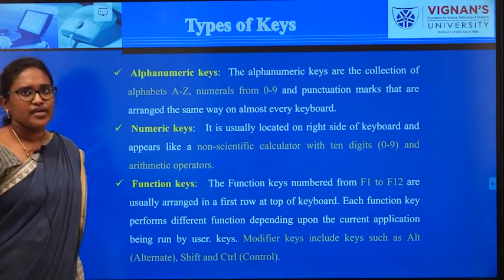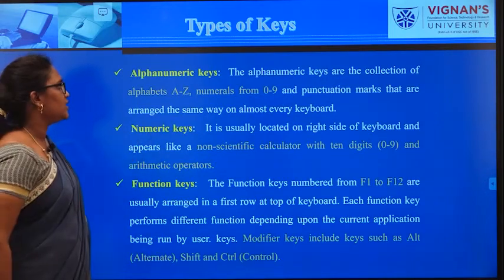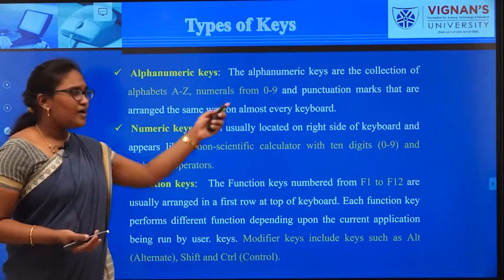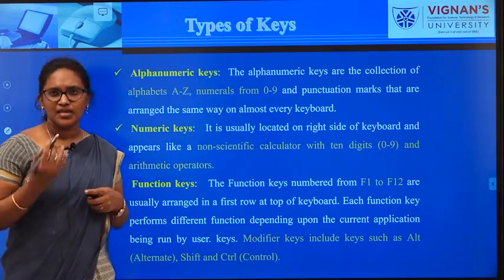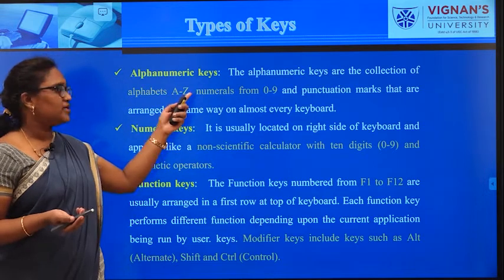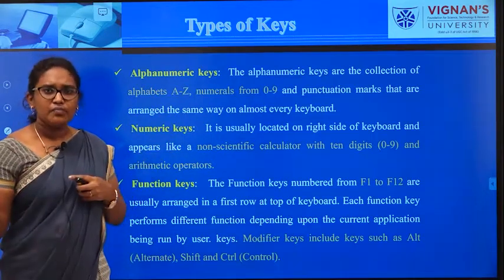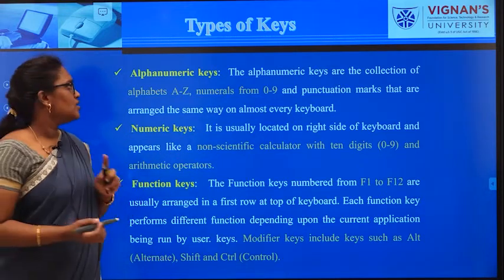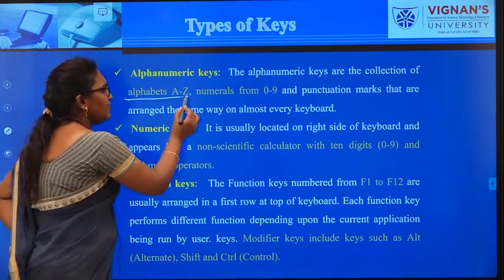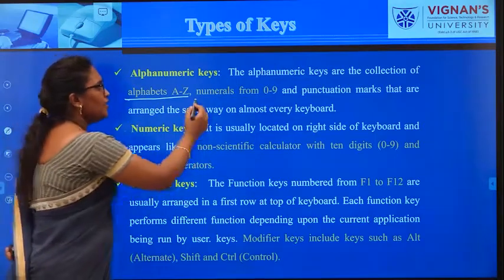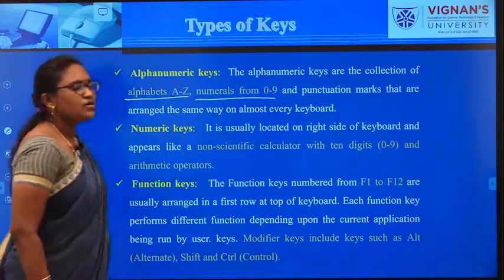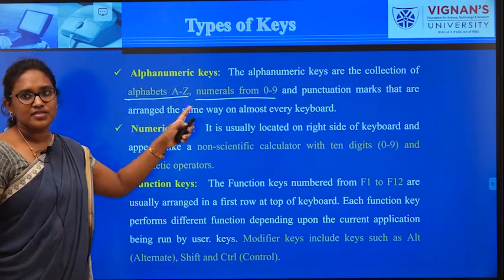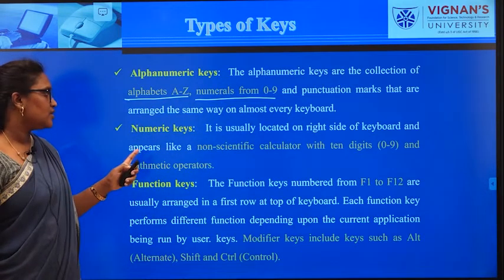Next type of key is alphanumeric key. What is the meaning of alphanumeric? In mathematics, everyone must have heard about alphanumeric, right? That means you are combining both alphabets as well as numbers. So all the alphabets A to Z, numericals from 0 to 9 and punctuation marks will be called alphanumeric keys.